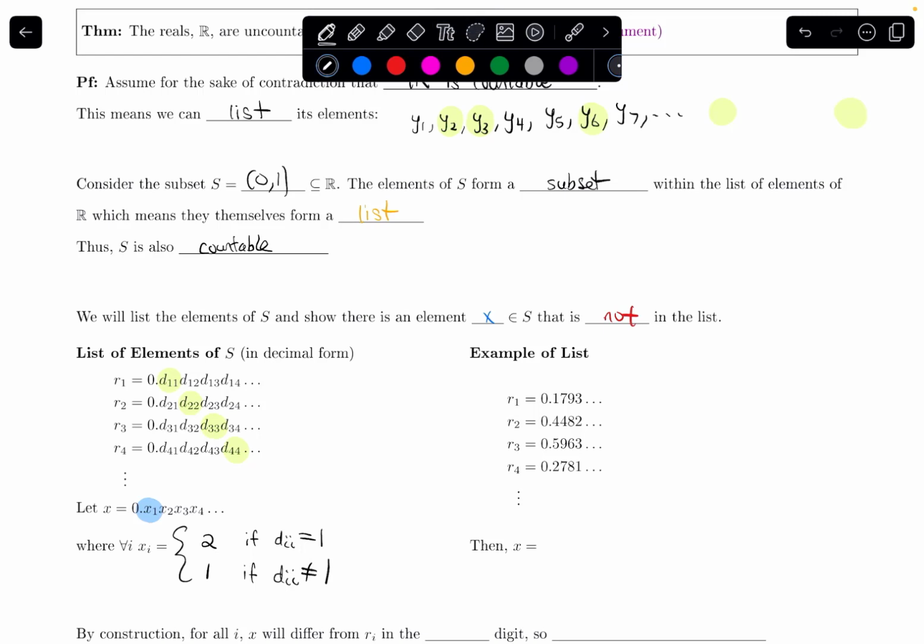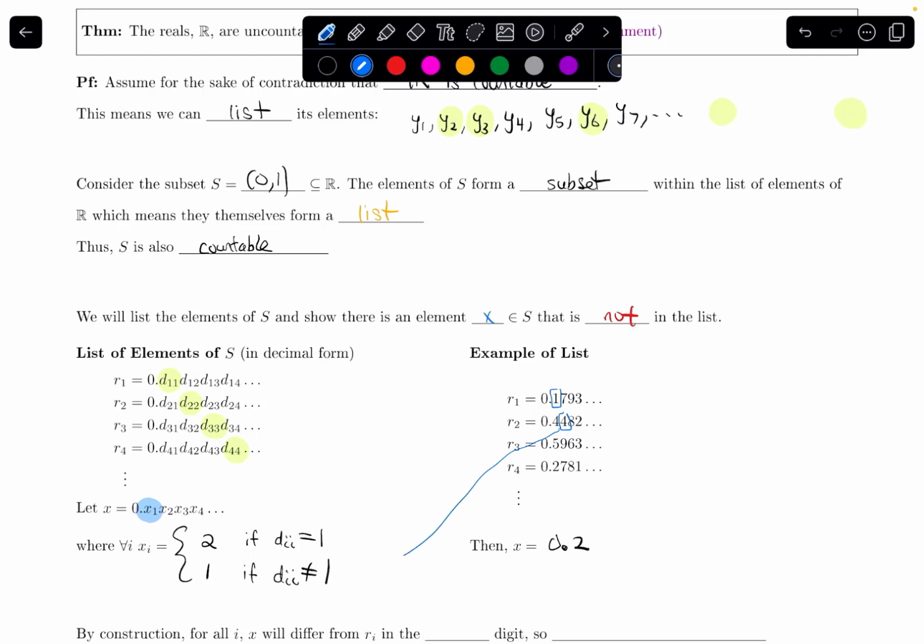Okay, so let's see how this works in a specific example. If I look at these diagonal digits, the first diagonal digit is a 1. And the fact that it's a 1 means I'm in this top case. So I'm going to make that decimal digit of x be a 2 to make it different. So it'll start off as 0.2. The next diagonal digit is a 4.